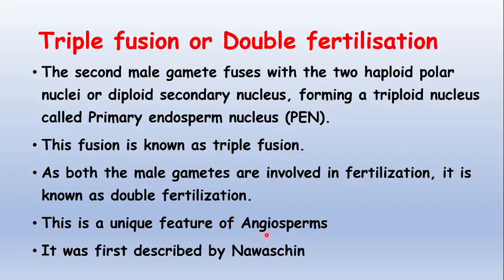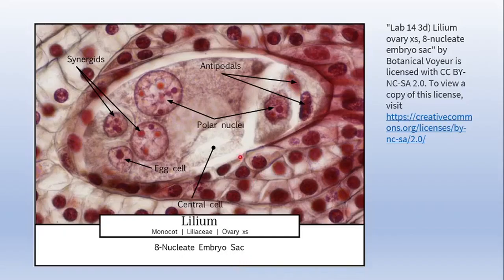This is a unique feature of angiosperms. You can't observe this type of double fertilization in any of the other members of the plant kingdom. It was first described by Nawaschin. Then you can see the embryo sac in Lilium, where double fertilization occurs here and true fertilization occurs here.